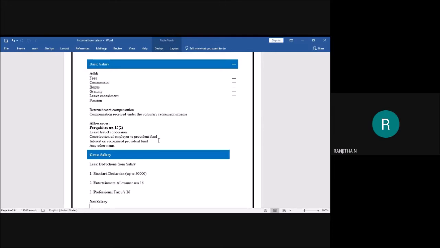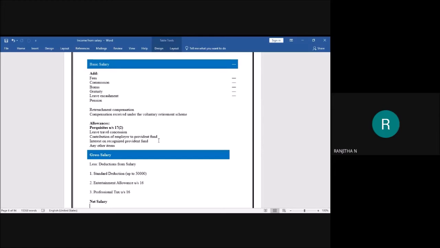Next, perquisites. Perquisites means it is an extra benefit. I am repeating, perquisites means it is an extra benefit which has been attached to your position or salary. It is an extra benefit attached to the office or position, which is also an addition to your salary, given by the employer to the employee.